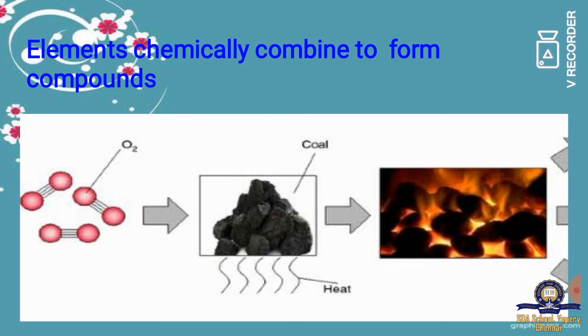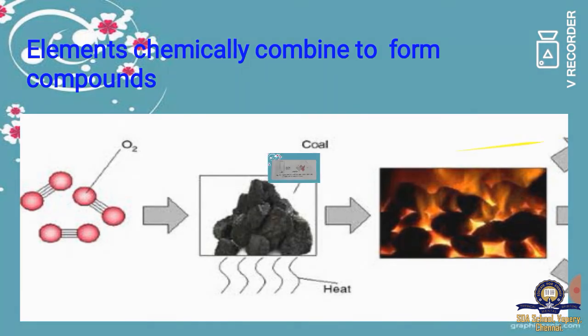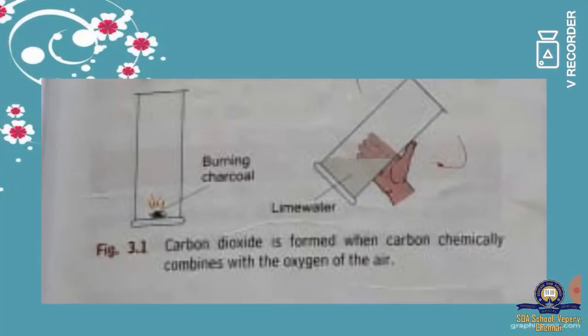Now let us see how these elements are chemically combined to form compounds. We know that compound means it is the combination of elements. Here you can see the example, coal and oxygen, which is air. They react together when they are burnt and they form carbon dioxide. So here they got chemically combined. Now let us see an activity based on carbon dioxide.